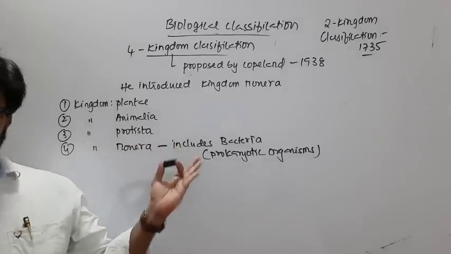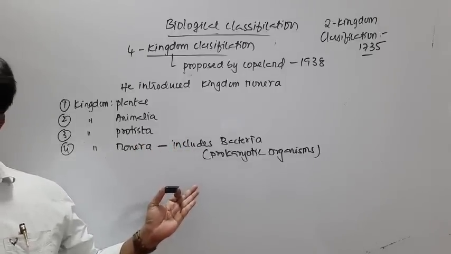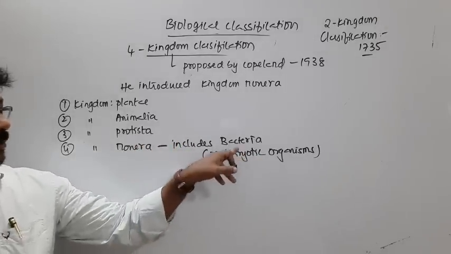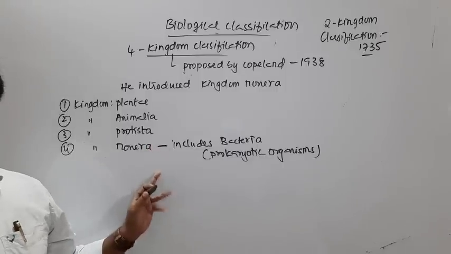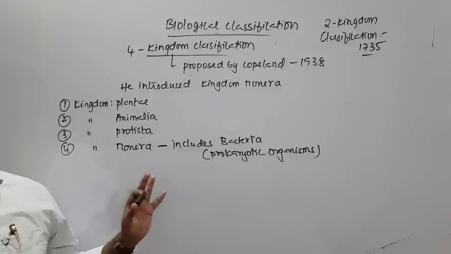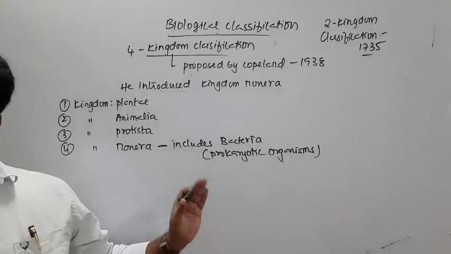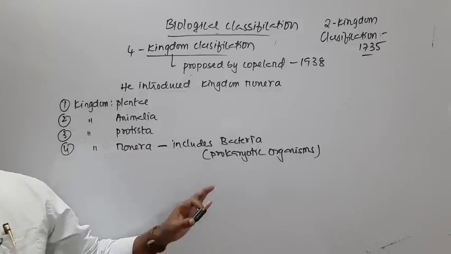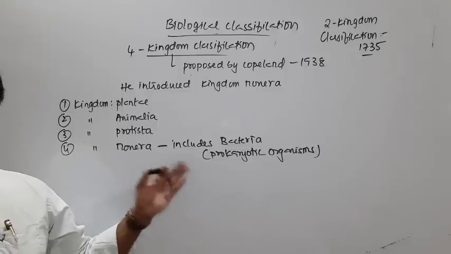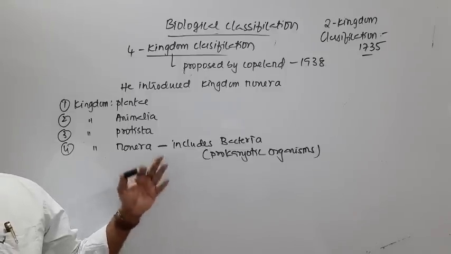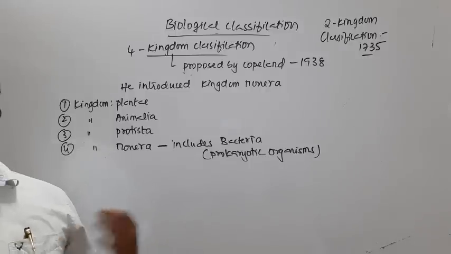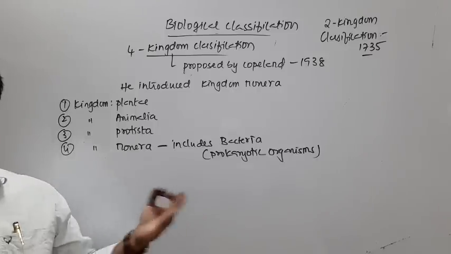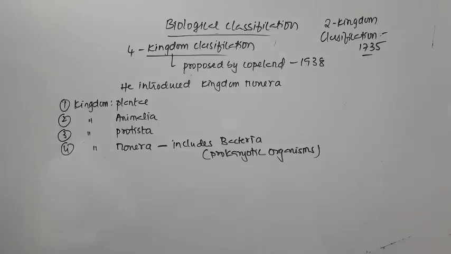In the earlier classification, that is the three kingdom classification, the bacteria were not included. And again, this is also not a sufficient classification. Still, many other organisms are left out. In course of time, gradually this was replaced with another system of classification, that is the five kingdom classification that shortly I will discuss.